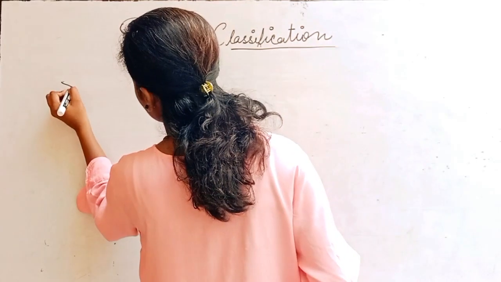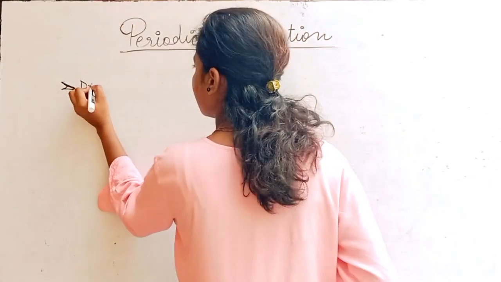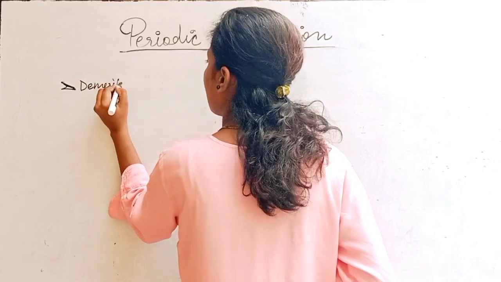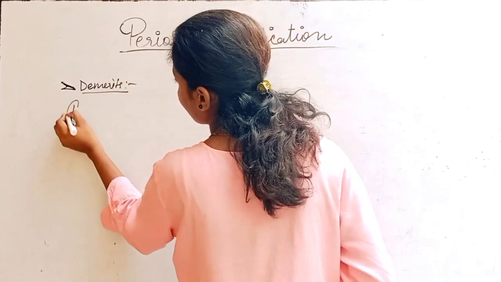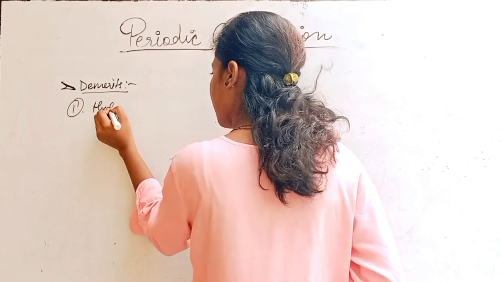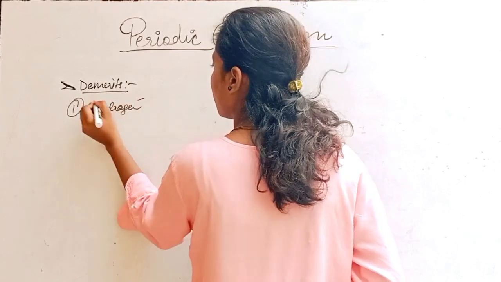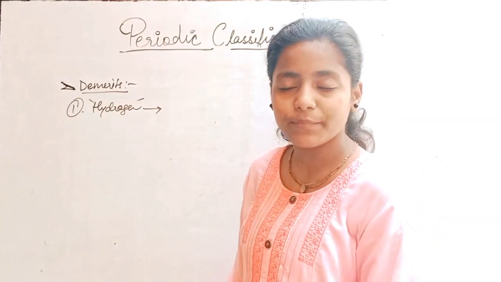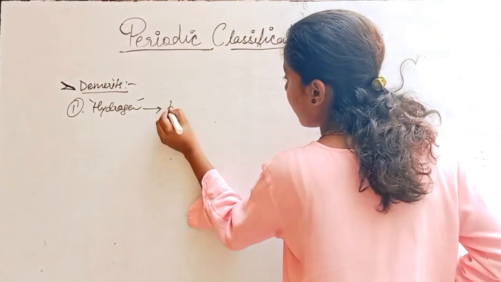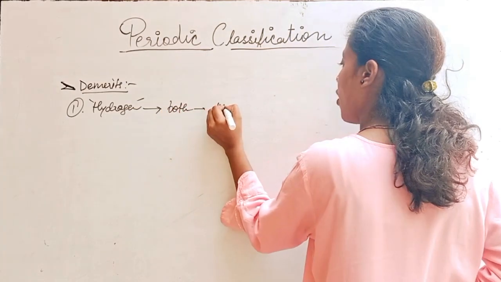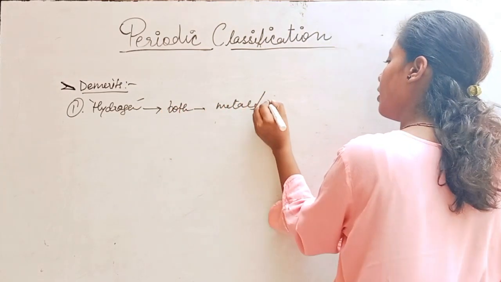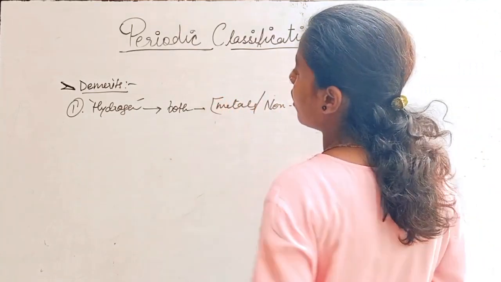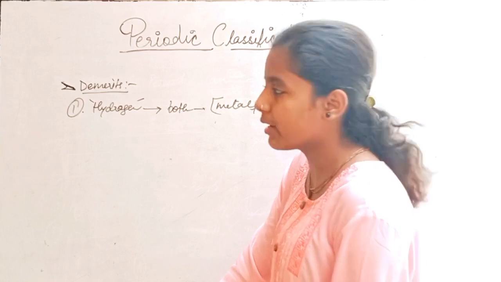Mendeleev's periodic table. So what are the demerits? Demerits or drawbacks of Mendeleev's periodic table. The first was the hydrogen atom. Hydrogen was not given a single space in Mendeleev's periodic table, and also this particular atom shows both the properties of metals as well as non-metals. So this was the reason behind the demerit for the hydrogen atom.